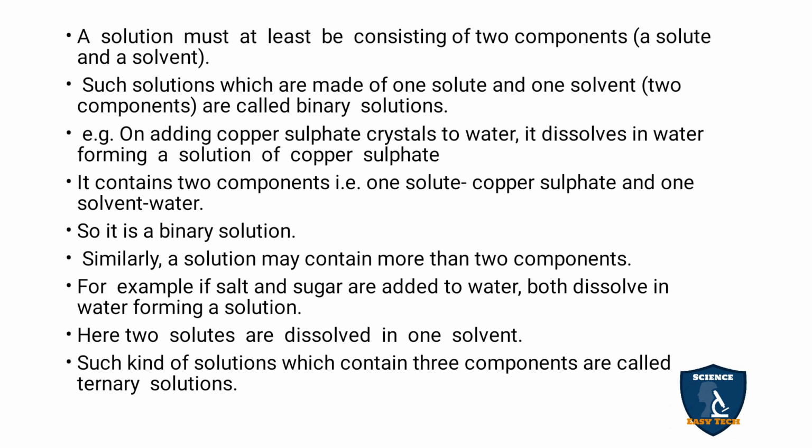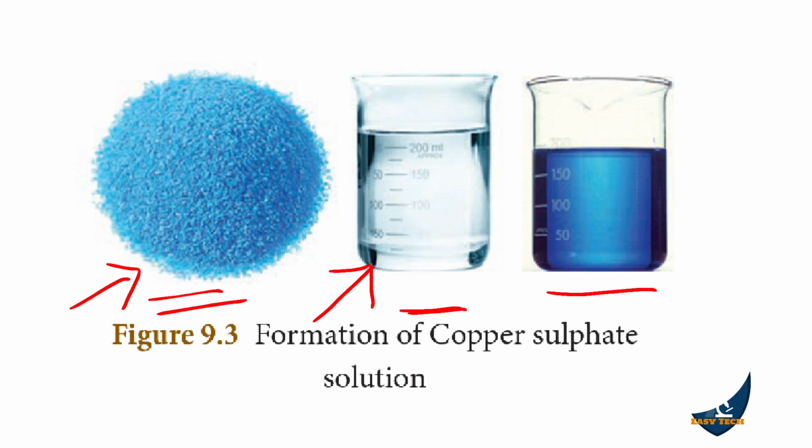So, in a solution with more than two components, for example, here you can see copper sulfate plus water is two components. Instead, here in the water you are adding sugar as well as salt, in the solvent. Two solutes are taken in one solvent. Such types of solutions are called ternary solutions.